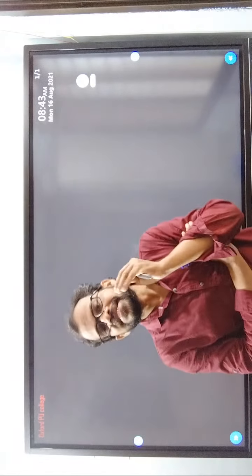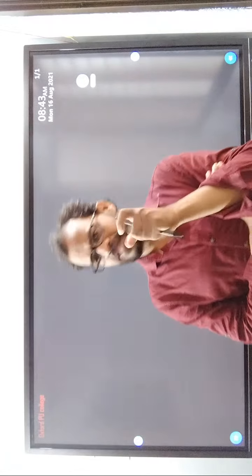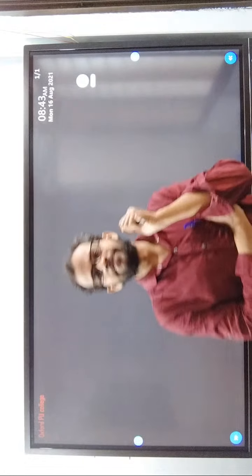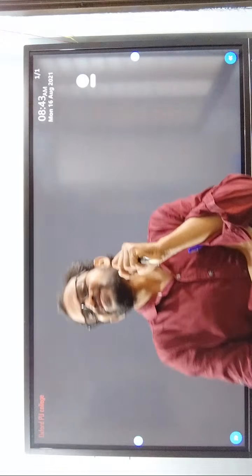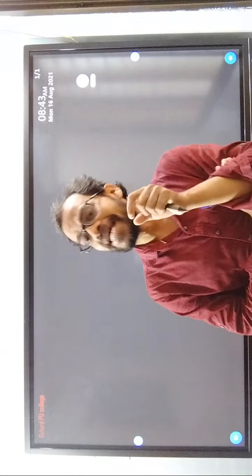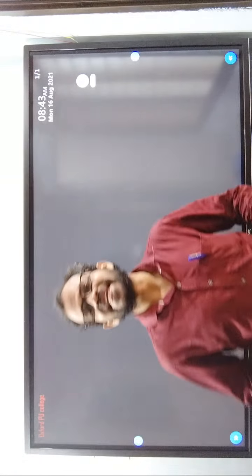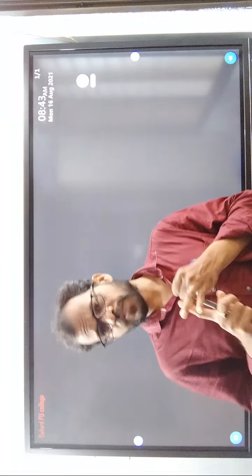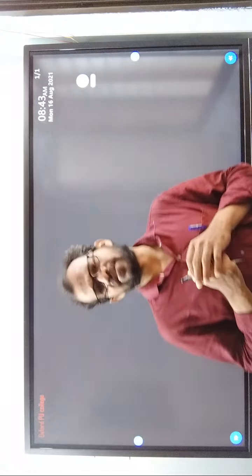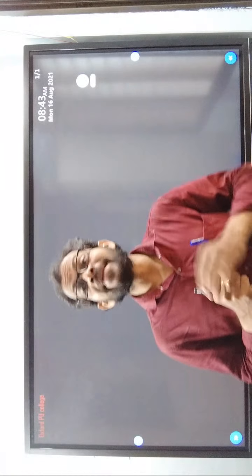Coming to the second one, viral diseases. What is the common viral disease? That is known as the common cold. Coming to the fungal diseases. What is the fungal disease? Ringworm. Ringworm is a fungal disease. It is caused by three fungal species: Microsporum, Trichophyton, and the third one is Epidermophyton.